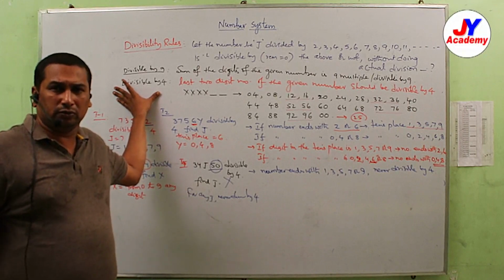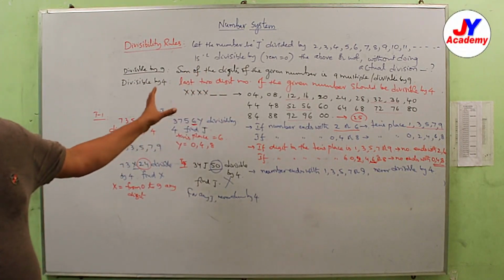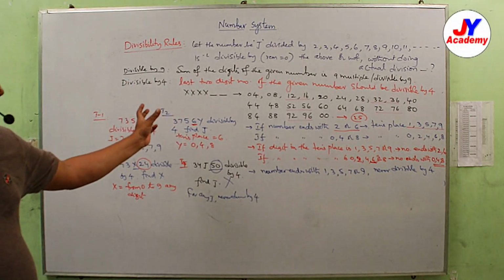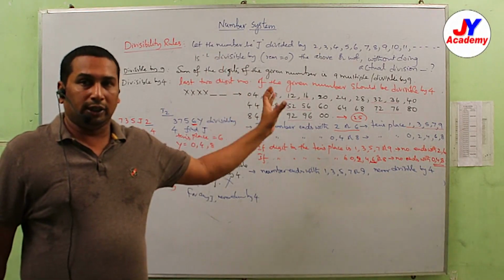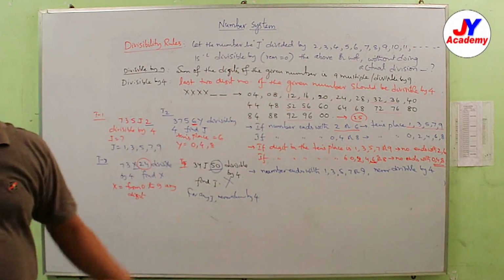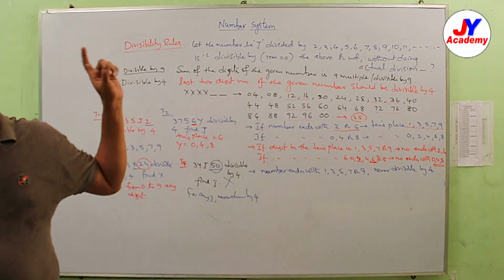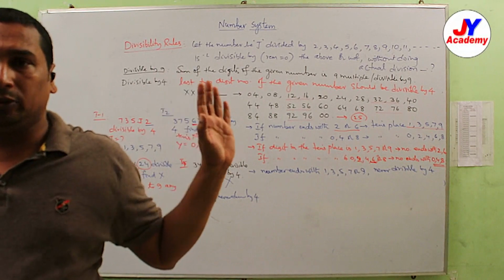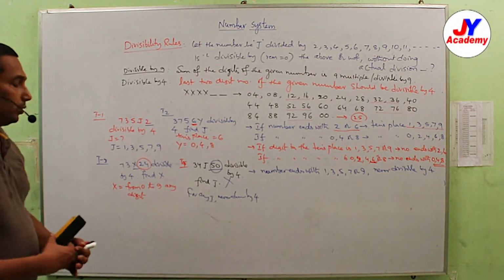Divisible by 4: the last 2-digit number of the given number must be in the 4 table, that is a multiple of 4. Any of these 25 values, then the total number is divisible by 4. Otherwise, it will not be divisible by 4.